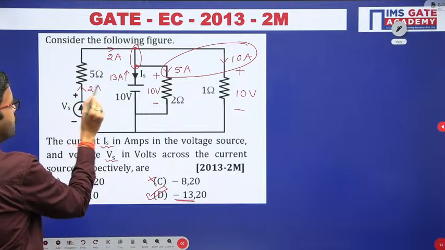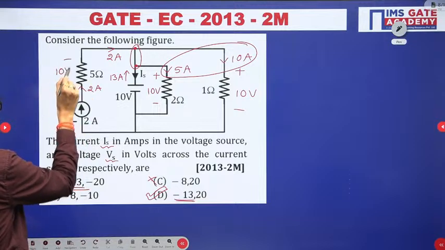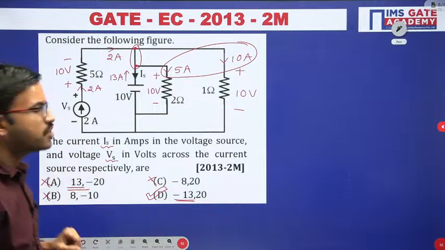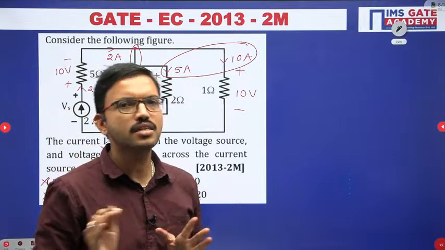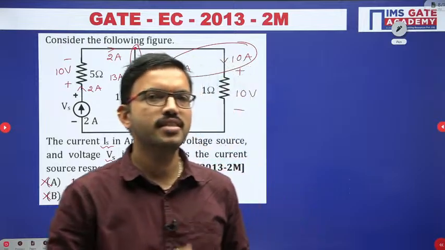The same current will flow, by using Ohm's law, 2 into 5, that is 10 volts. Since current enters here, the voltage polarity will be plus. Regarding the polarities with respect to voltage, we have discussed every element in the earlier sessions.